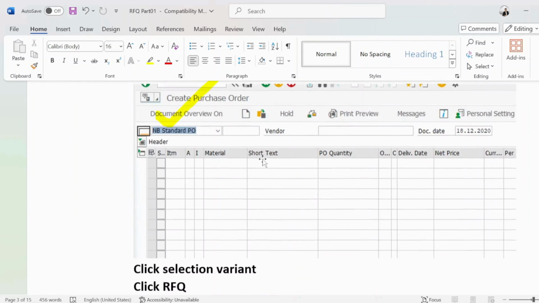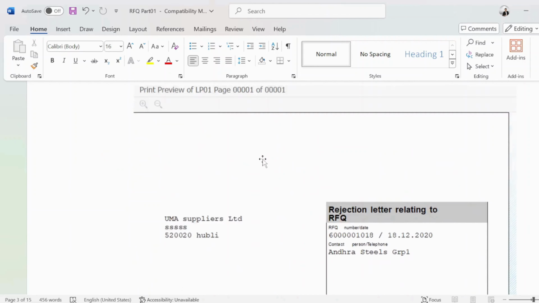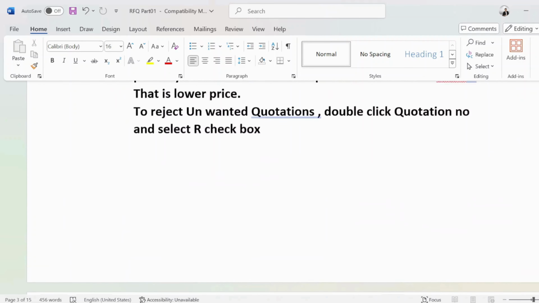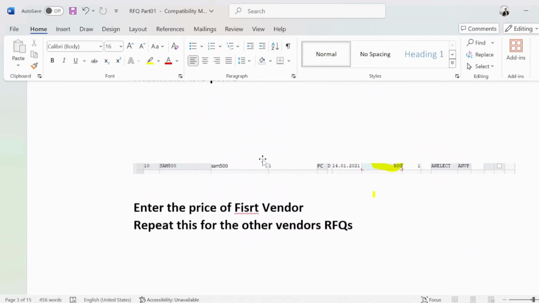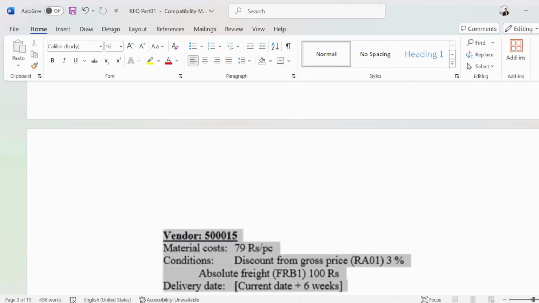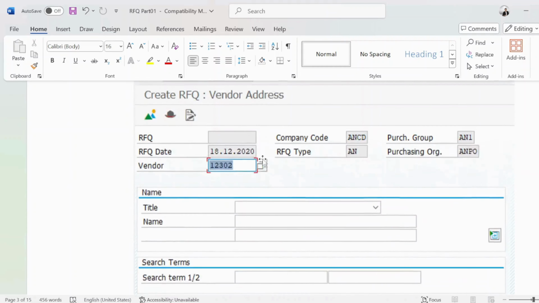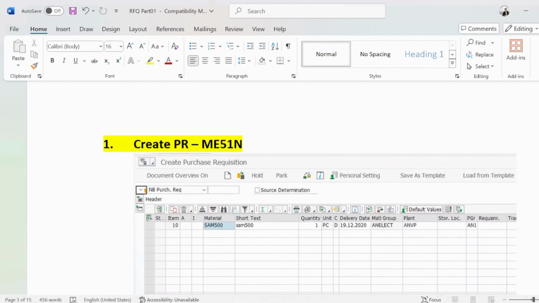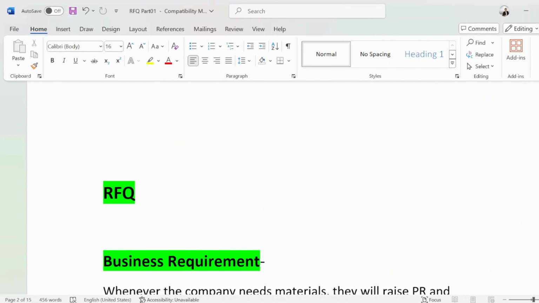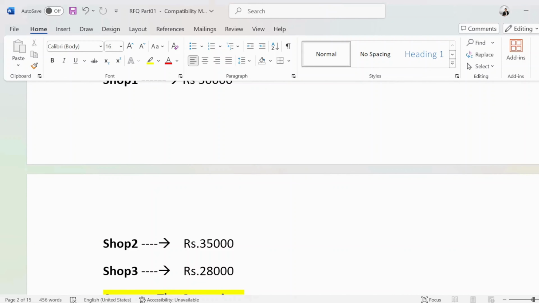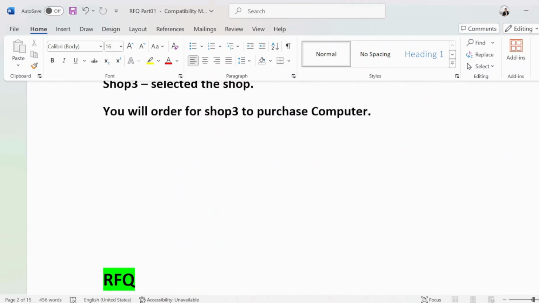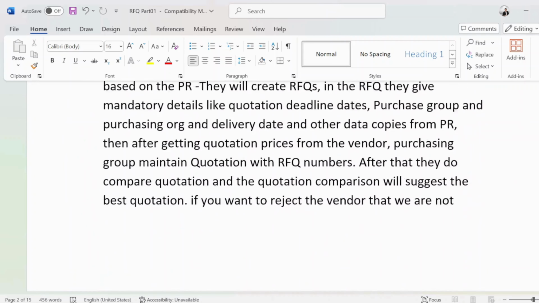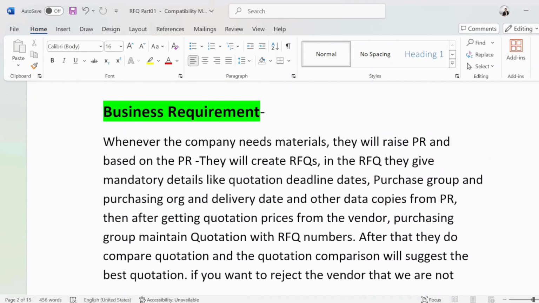In the next session, in part 2, I will explain on the SAP system practically how we can do that, right? So that's about the business requirement and steps in RFQ. I will explain that practically on the SAP Sandbox in the next session. Until then you can go through the notes also, and if an interviewer asks you, you can answer like that, what's the business requirement for RFQ.